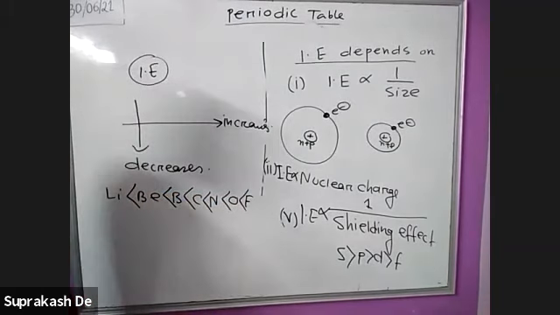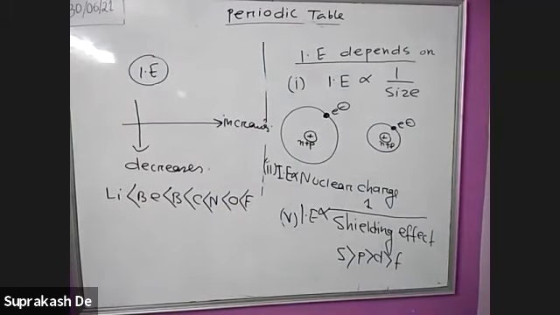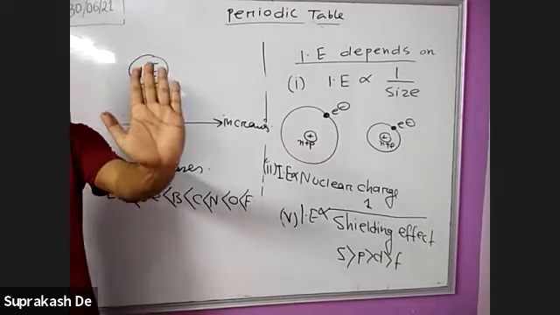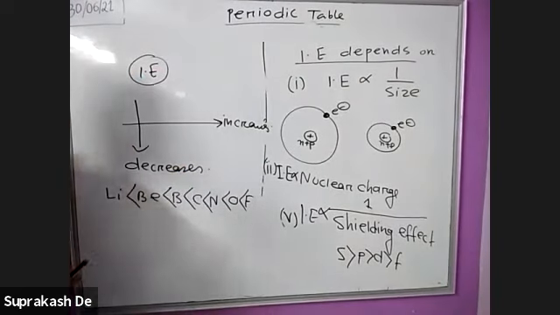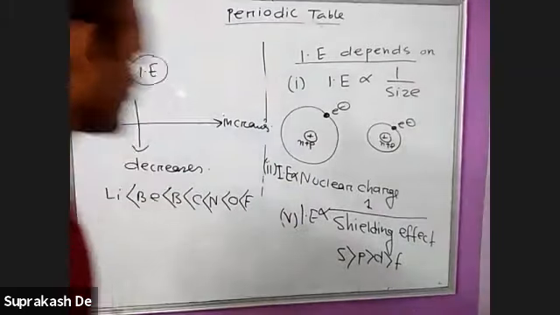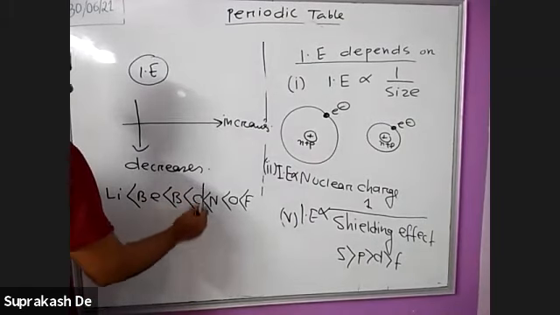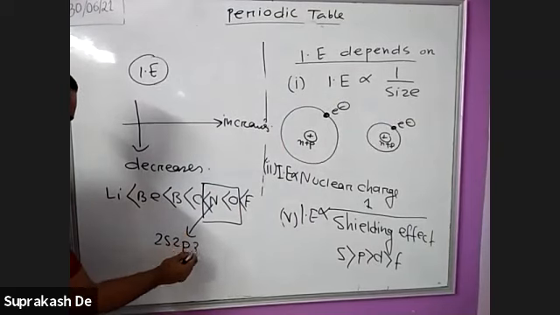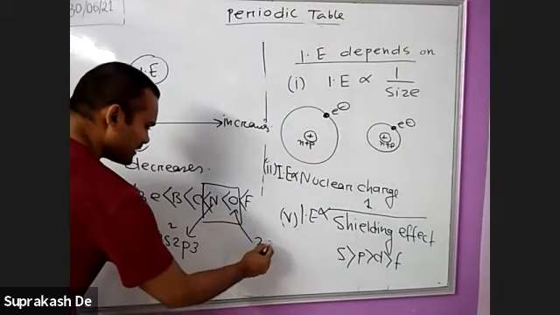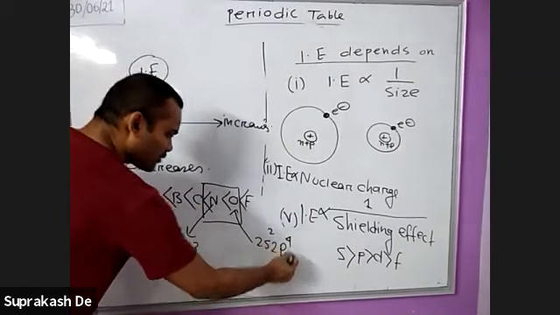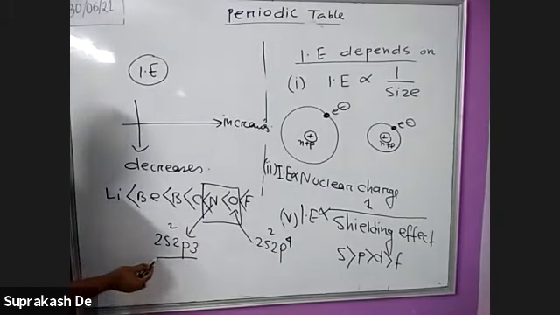But this is not correct. If you want to explain this in terms of atomic size or nuclear charge, this is okay. But you have to remember the 5 points that I have explained here. Half filled, full filled concept. This is exact, not all wrong. One point is wrong. In case of nitrogen, this is 2s2 and 2p3. In case of oxygen, this is 2s2 and 2p4. So this is half filled.